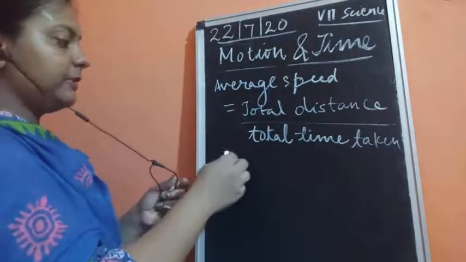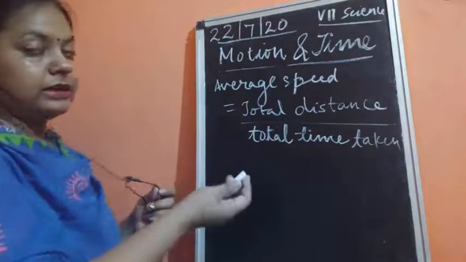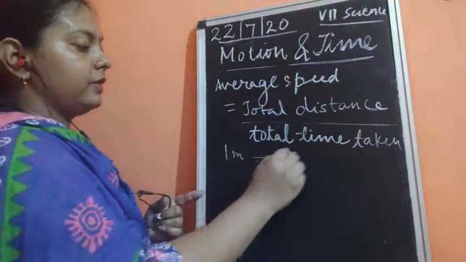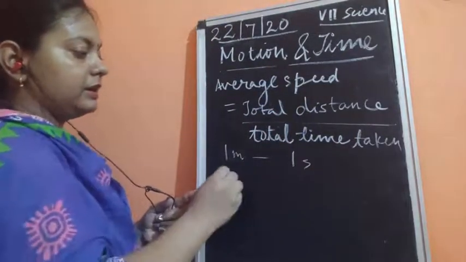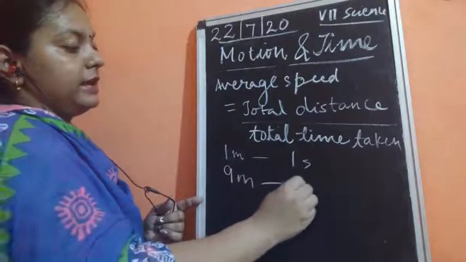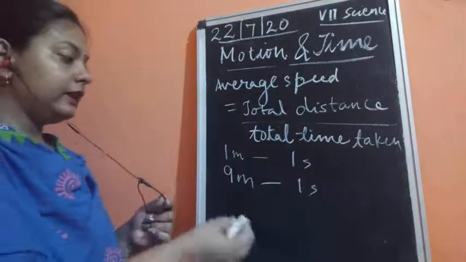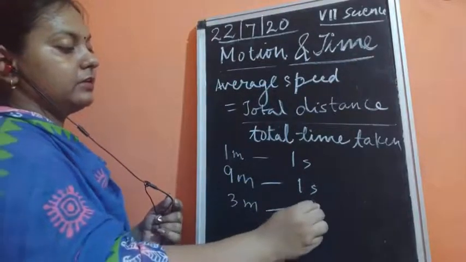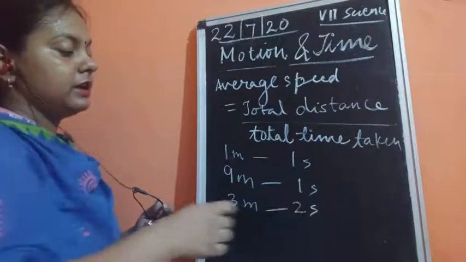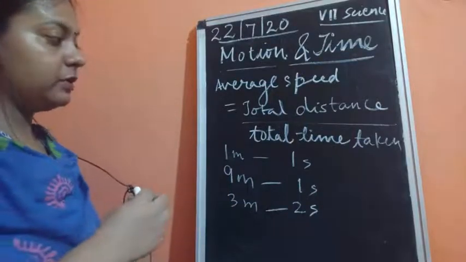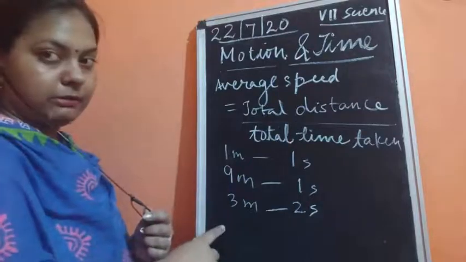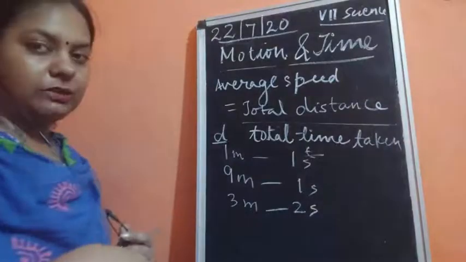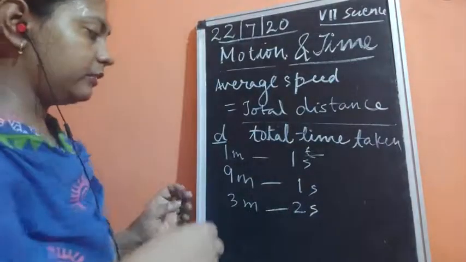Now if, for example, we have several distances covered in several times: 1 meter is travelled in the first second, again 9 meters is travelled in the next 1 second. Then 3 meters was travelled in the next 2 seconds. Now what would be the average speed? The average speed would be the total distance upon total time. If we calculate this distance and the time, we can find out the average speed.